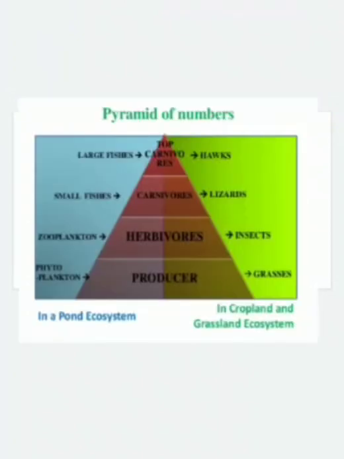Let us take some examples of pyramid of number as observed in particular ecosystems. For example, in the cropland ecosystem and grassland ecosystem, the producers are in the form of grasses. These producers occupy the base of the pyramid, and the grasses are eaten by herbivores like insects.